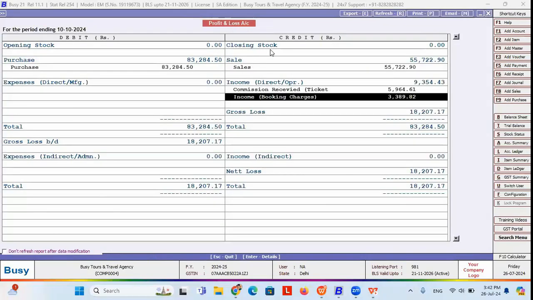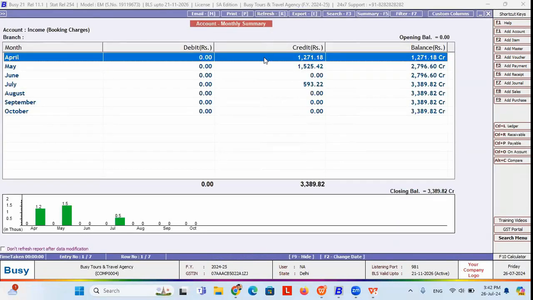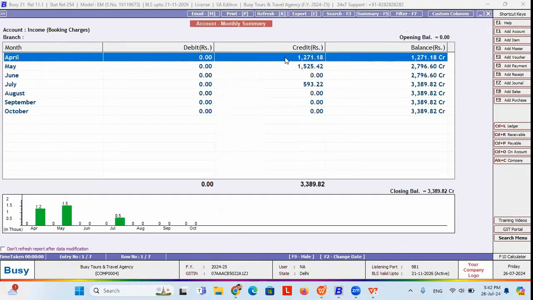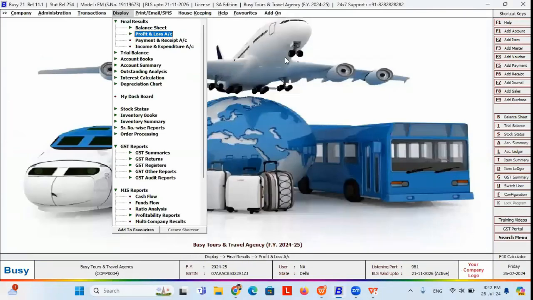You can go and see the profit and loss account report, where you can see that this amount has been reflected in my booking charges ledger. If you want to see the account ledger, you can see in the account ledger only the booking charges amount has been reflected in the booking charges ledger. So in this way, you can also get to see the profit and loss of your business.